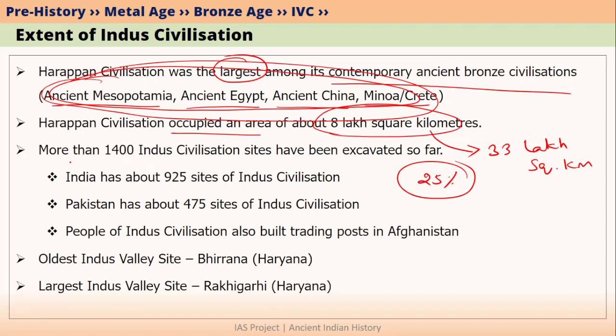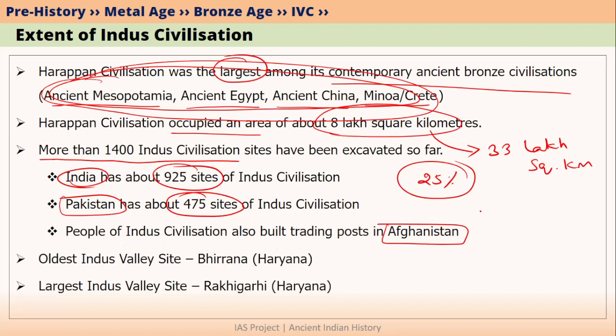As of today, we have excavated more than 1400 Indus Valley civilization sites. And within this 1400, almost 925 sites are located in India, and almost 475 sites are located in Pakistan. We must also note that Indus civilization people have also built sites in Afghanistan. These Indus civilization sites in Afghanistan were mainly used as trading posts.